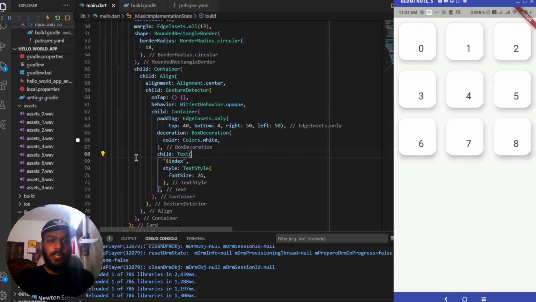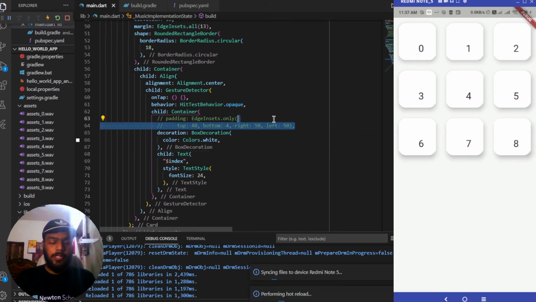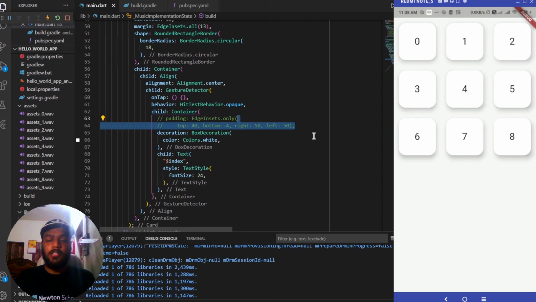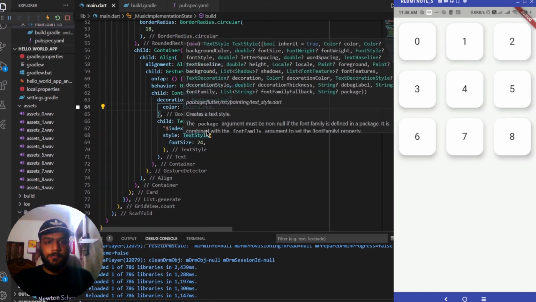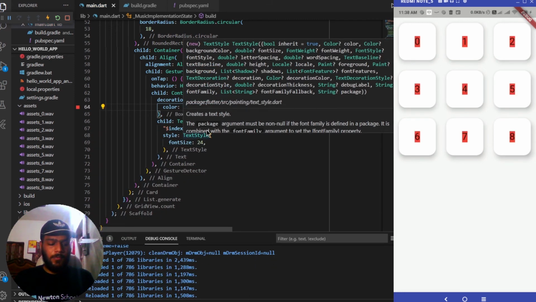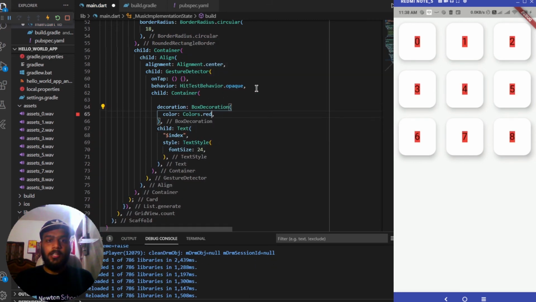So you can see over here that it is displaying us with this button. So let me remove this padding for now and see how it is looking. Yeah, so now it is looking much better. So let me delete this from here, and rather than passing a color of white which we have passed inside this box decoration, let me make the color as red. It is not looking that great.